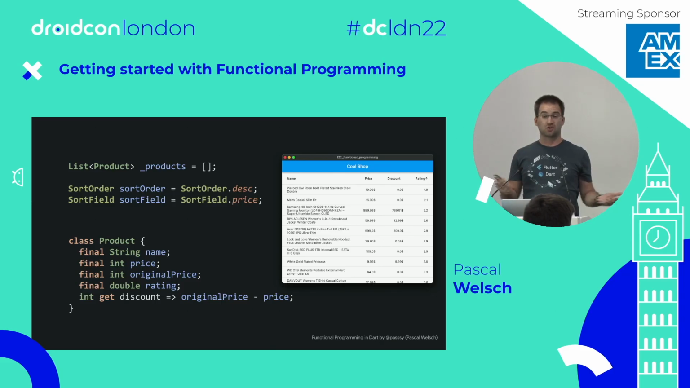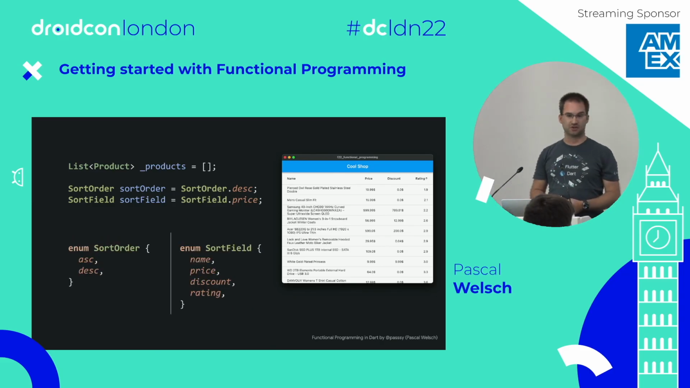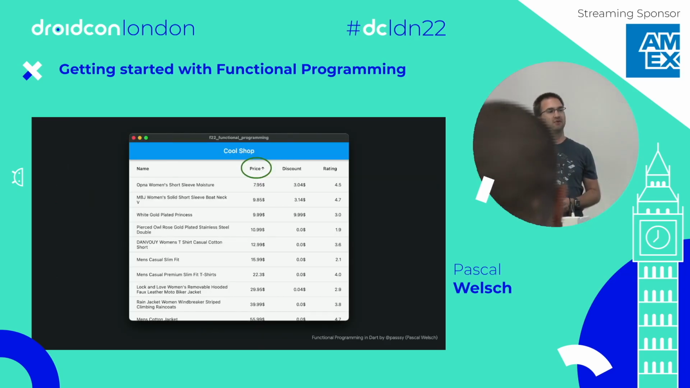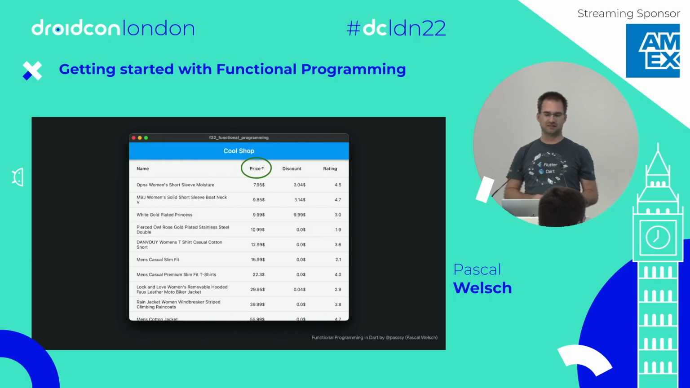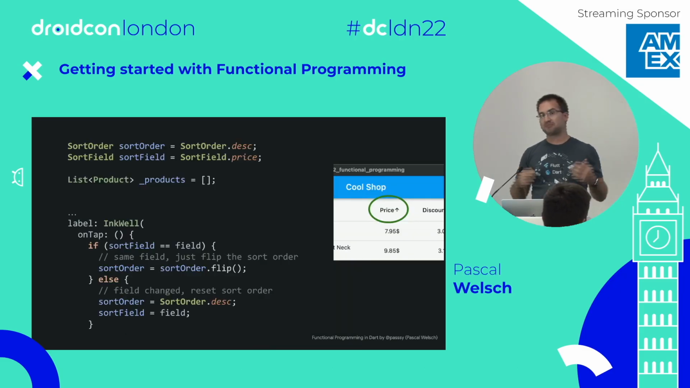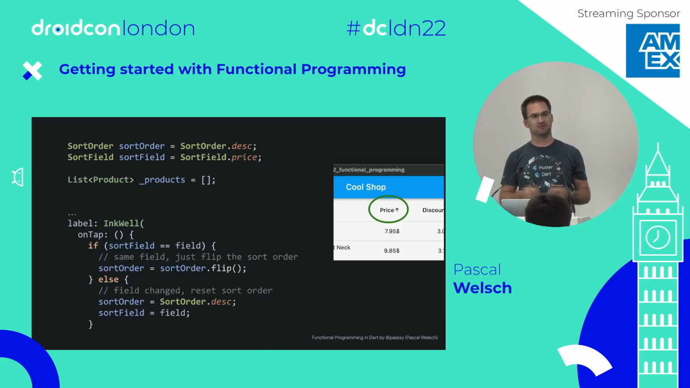This is the product, just for completeness. I think this is not very important. And also the enums I created for this. With that, we can think about what should actually happen if you tap one of those labels at the top. If we tap something, we probably get an on-tap listener somewhere, and we implement that function. It's quite easy. If we tap the same field, we toggle the sort order. And if we tap on a different field, we reset the sort order, and we switch the sort field that the product list should be sorted by.